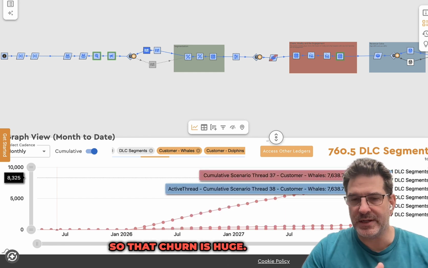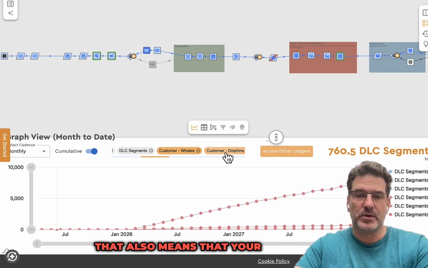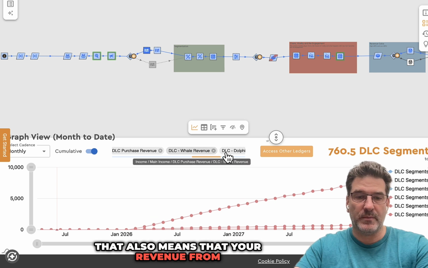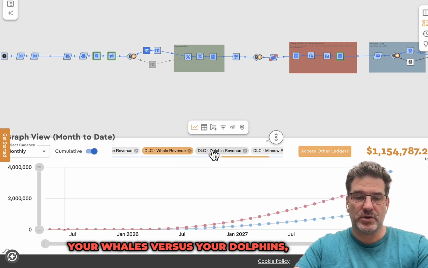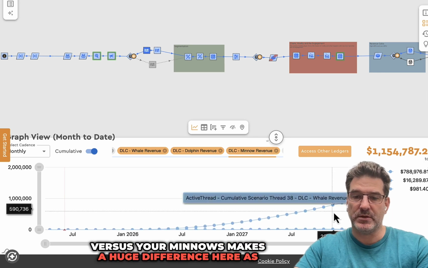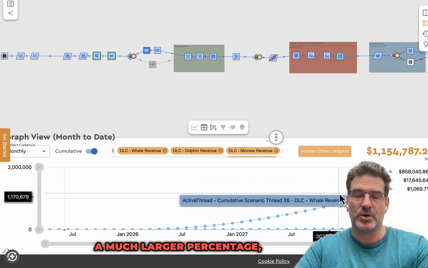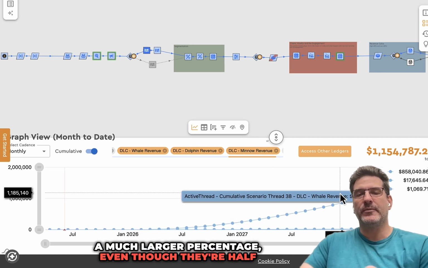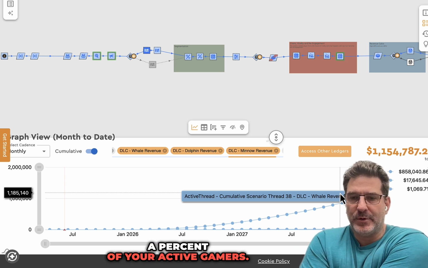So that churn is huge. And as a result, that also means that the revenue from your whales versus your dolphins versus your minnows makes a huge difference here as well. And your whales represent a much larger percentage, even though they're 0.5% of your active gamers.